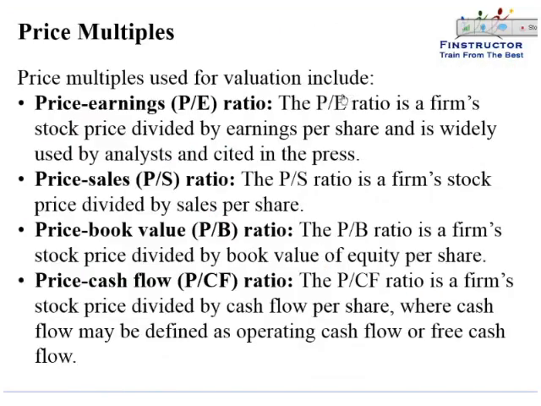So the more common multiples that are used in valuation are the PE ratio, or the price earnings ratio, that is the firm's stock price divided by the earnings per share, and it is widely used by analysts because earnings are actually what shareholders get. Earnings all belong to the shareholders.